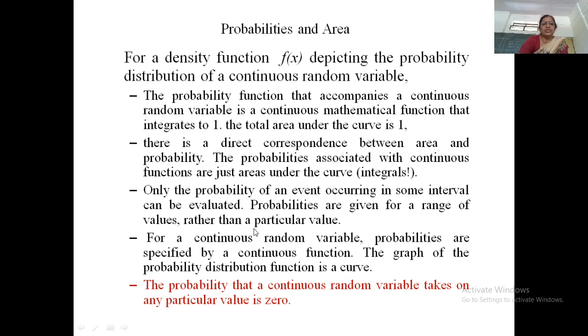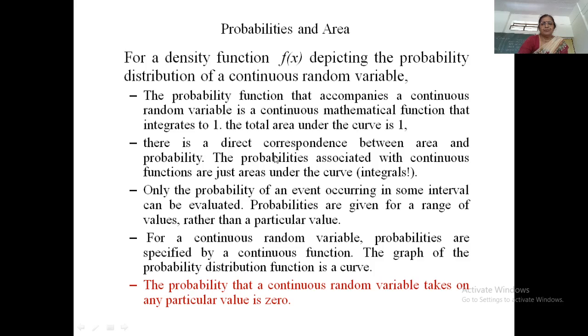What is the first condition? The first condition is that the probability function that accompanies a continuous random variable is a continuous mathematical function, and that integrates in the given interval to 1. So the total area under the curve should be equal to 1.